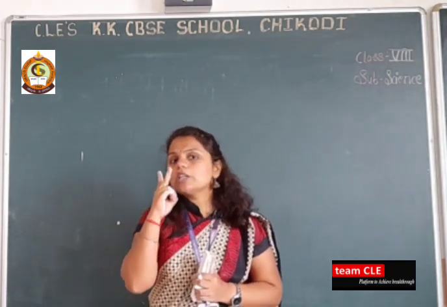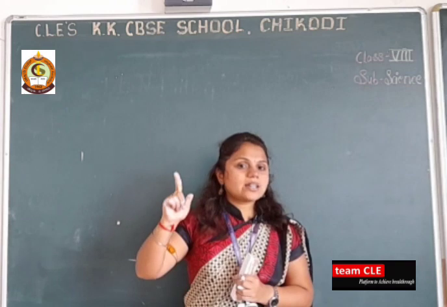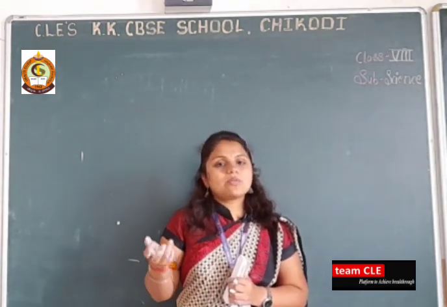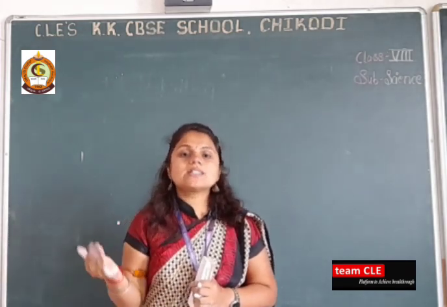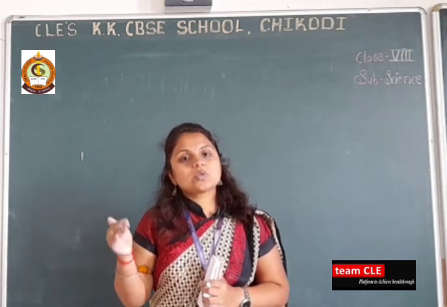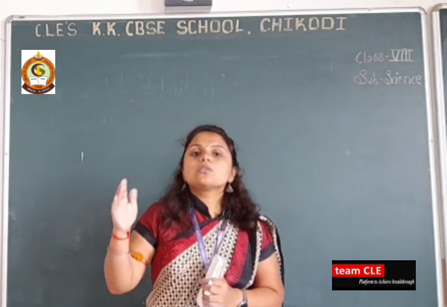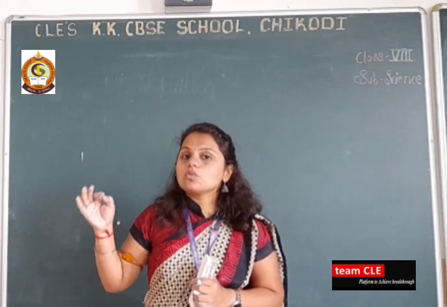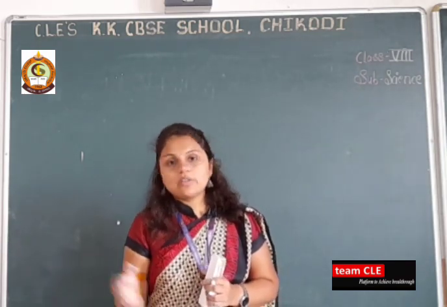What are usually the two types of crops? The first one is the kharif crop and the second one is the rabi crop. Kharif crop is sown in the month of July to September. And what is the rabi crop? Rabi crop is sown in the month of October to February. So students have found the answer, and it is very good to see that students are following our videos.